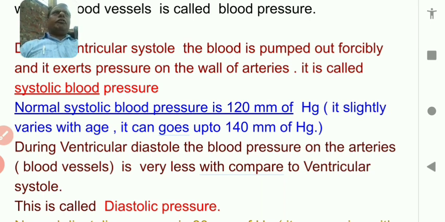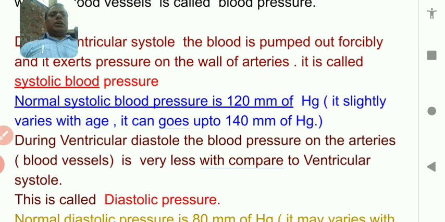Suppose a person of 50 years can have a pressure above 120, but it should not be more than 140 millimeter of Hg. So if a person of 50 years or more has a blood pressure of 140 millimeter of Hg, it will be said that yeah, it is a normal blood pressure for that particular age. So slightly the blood pressure varies.